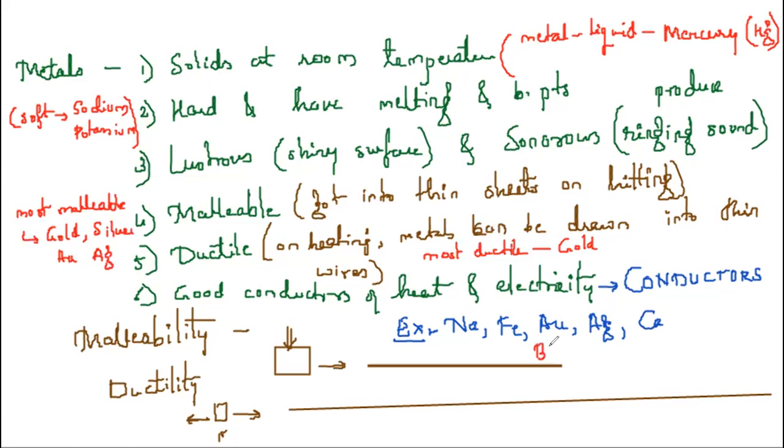The best conductor of heat: which metal is the best conductor? Usually we use copper, right? But the best conductor of heat and electricity is silver. Silver is the best conductor. Understood? So this is all about the characteristics, or you can say physical properties, of metals. Coming to the next one, that is non-metals.